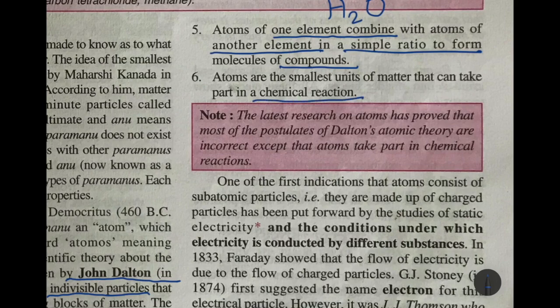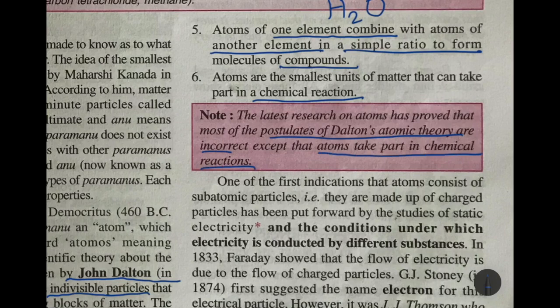In a chemical reaction, the molecules break up into atoms, and it is these atoms which take part in the chemical reaction. The latest research on atoms proves that most of Dalton's atomic theory is incorrect, except that atoms take part in a chemical reaction.